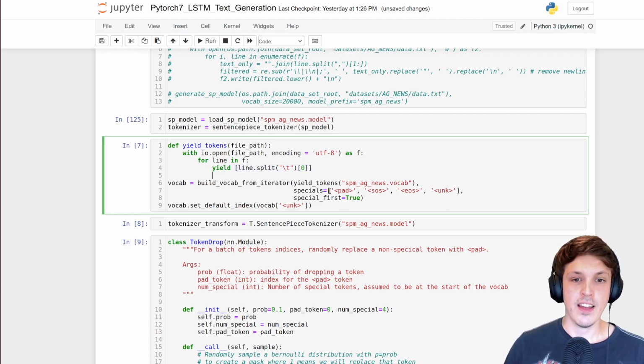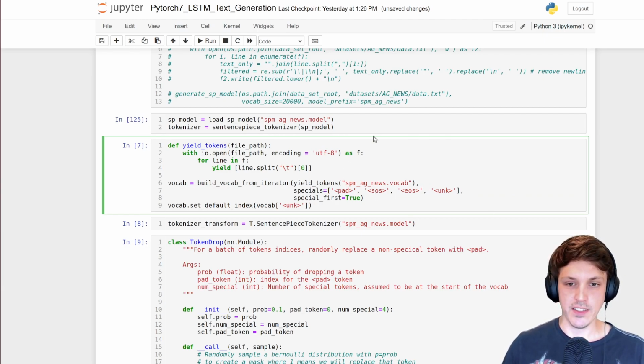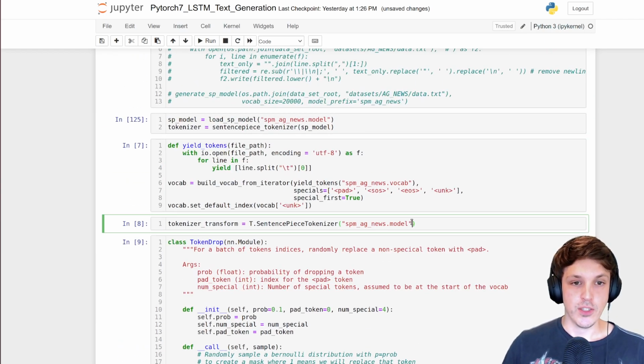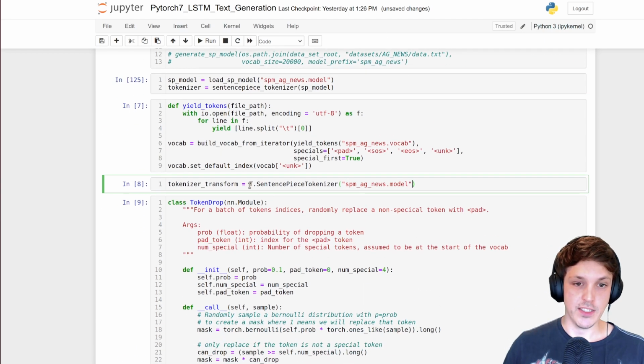Some small things. Just like before, we're also going to add the special characters: our pads, start of sentence, end of sentence, and unknowns as well. How we're actually going to use this tokenizer is with PyTorch's SentencePiece tokenizer transform.